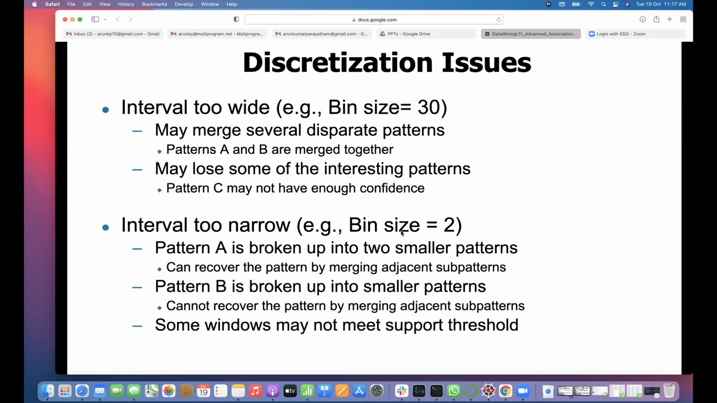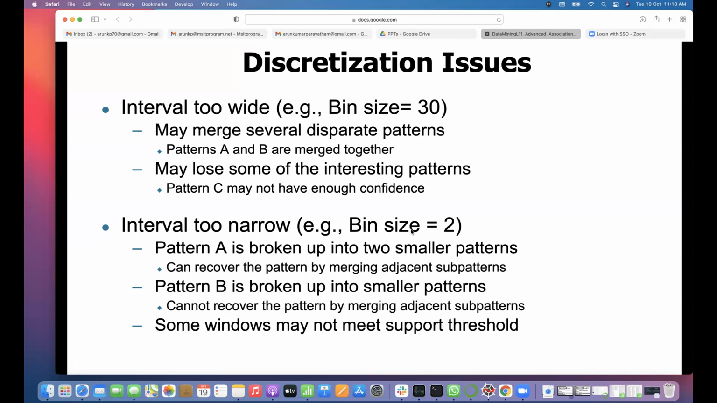So bin size equal to 2 means, not that you made the entire thing into 2 parts, the width is 2. So if there are 100, you made 50 bins. Then again, you can merge after looking at their characteristics. Let's say two association rules: 48 to 50 implies certain online hours, and 46 to 48 implies the same online hours, then you can merge them directly into 46 to 50. That is what it said. You can recover the pattern by merging adjacent subpatterns. Then pattern B is broken up into smaller patterns.